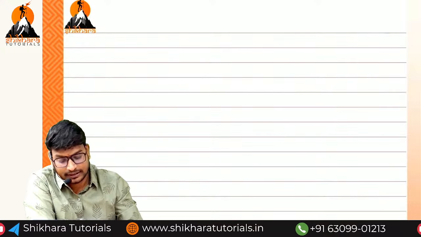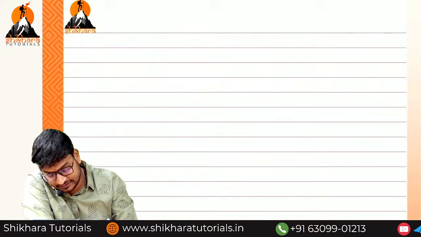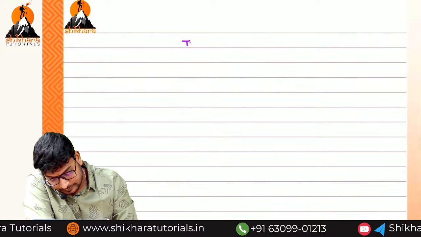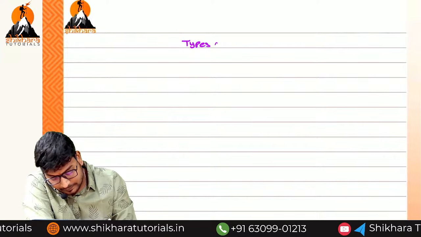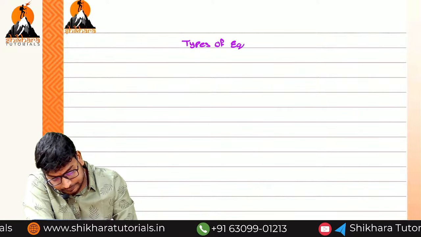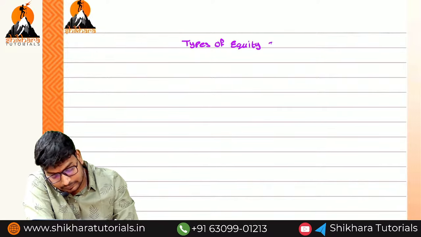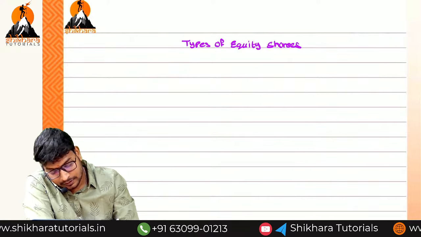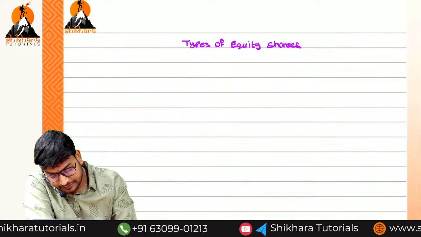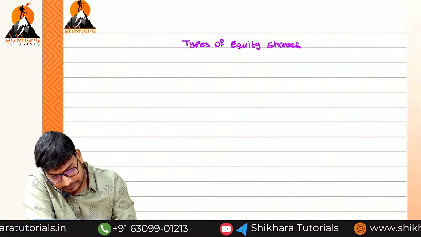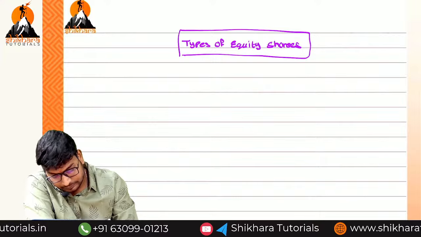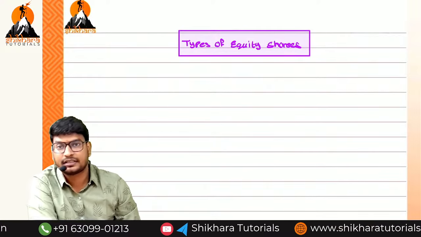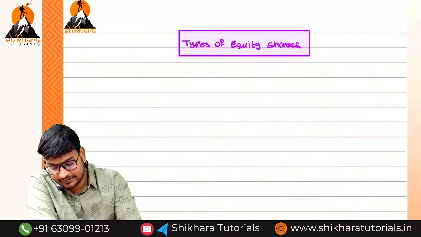And next, like we have types of preference shares, we have types of equity shares also. Okay, now next put the heading: types of equity shares. So we have mainly two types of equity shares. First one is called equity shares issued for cash, for consideration.